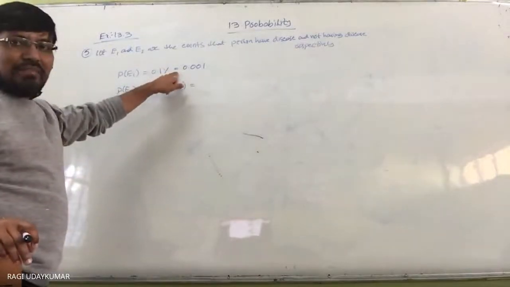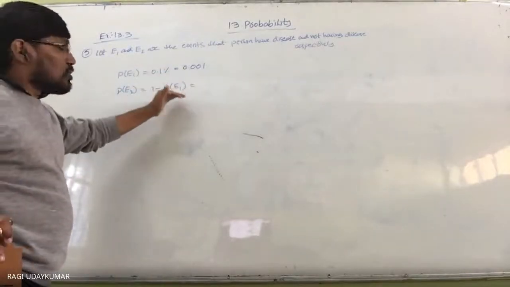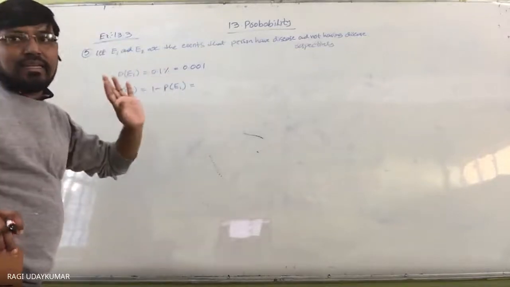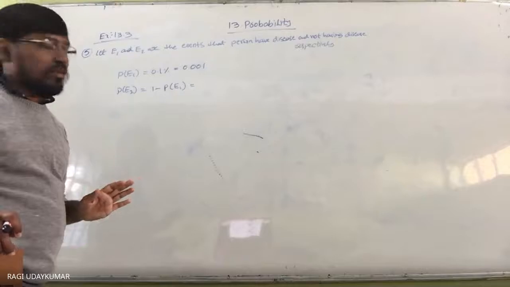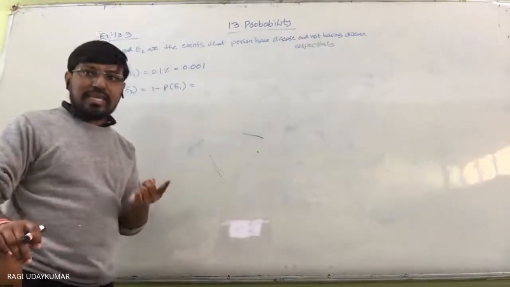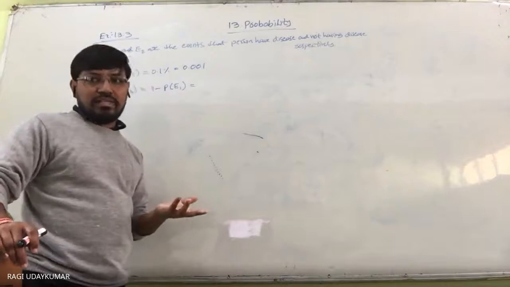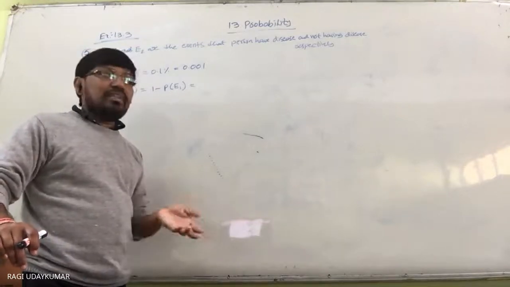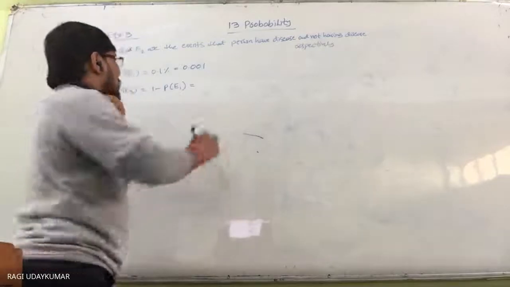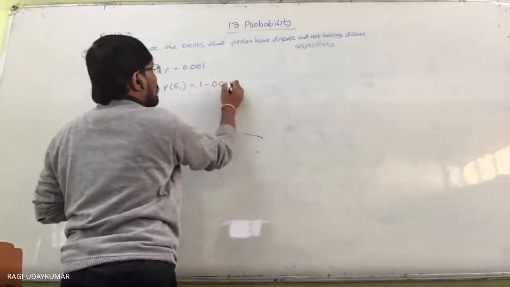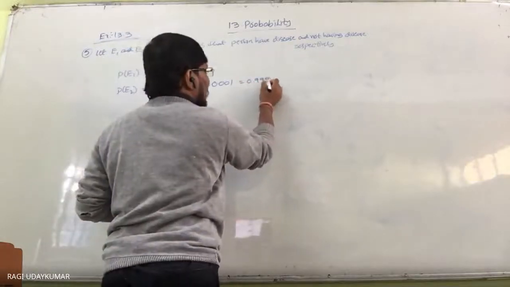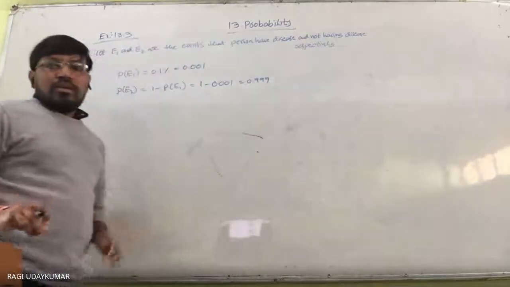0.1 percent is having the disease. Here most of the students will make a mistake. They will say 99 percent, writing 99 first. No, that is wrong. Suppose 1 in 100 has the disease, then you can say 99 do not have the disease. So that's why 1 minus is to be taken. 1 minus 0.001 is equal to 0.999, the probability of E2.